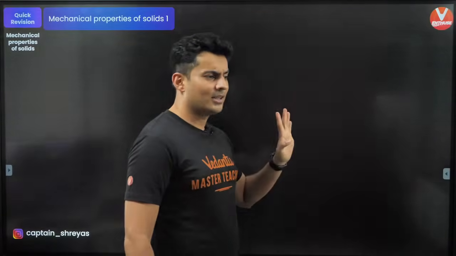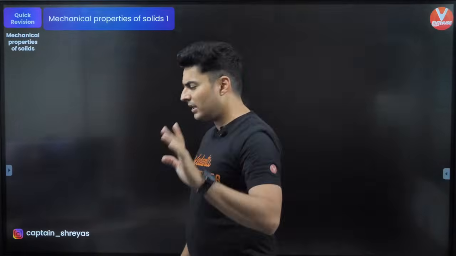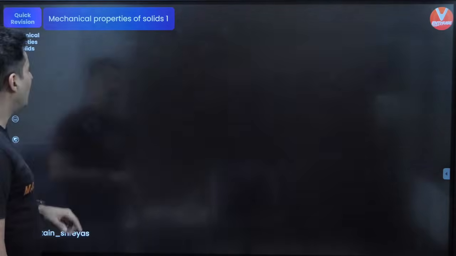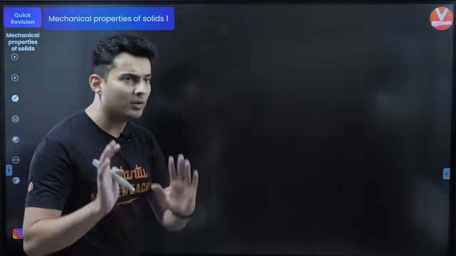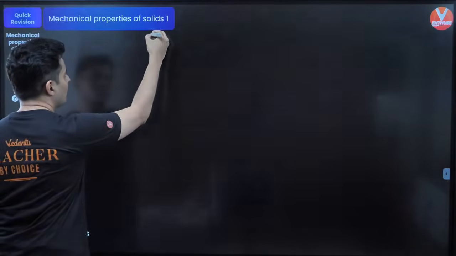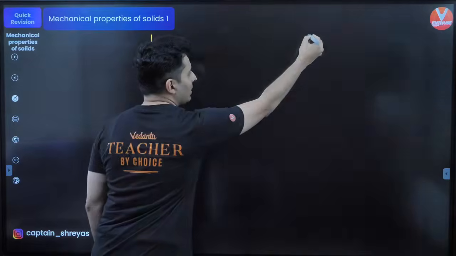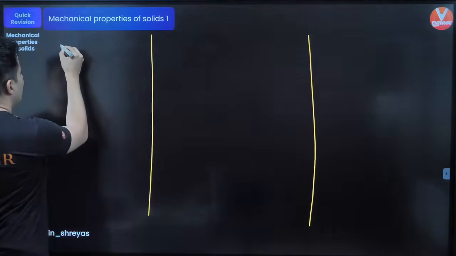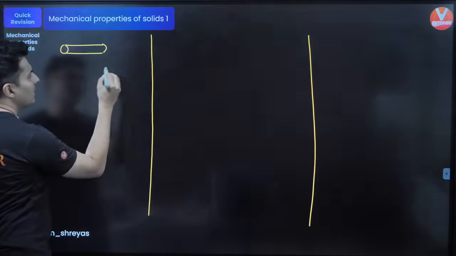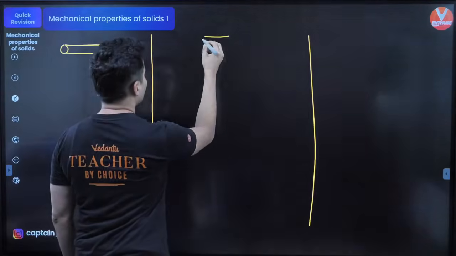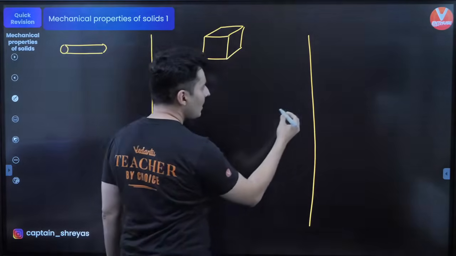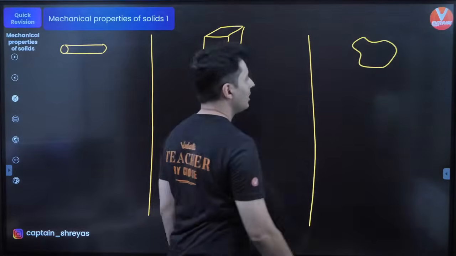So let's do a quick revision of this topic. Very simple, easy chapter it is. Let me tell you what all is there in this particular chapter, a very easy way of remembering things. First of all, I'm going to divide my board into 3 sections, and I'm going to draw a few things so that you analyze and note it down.